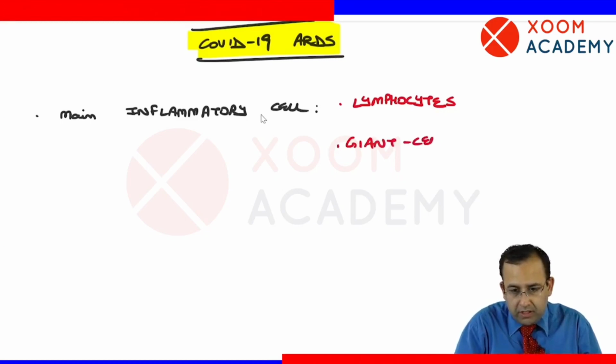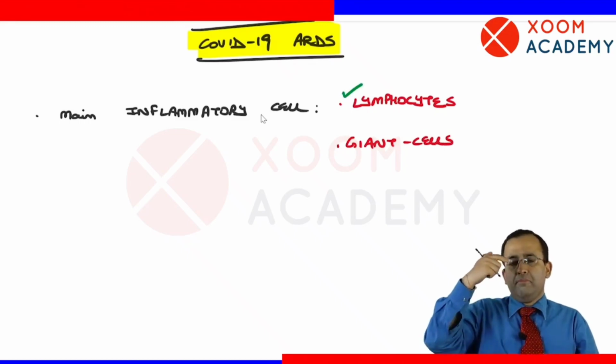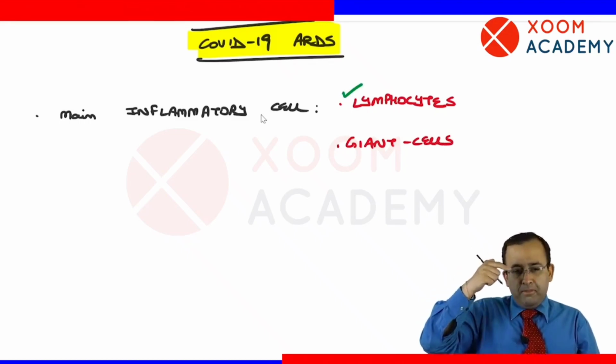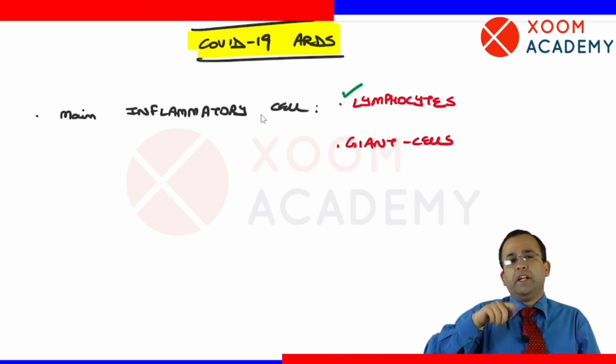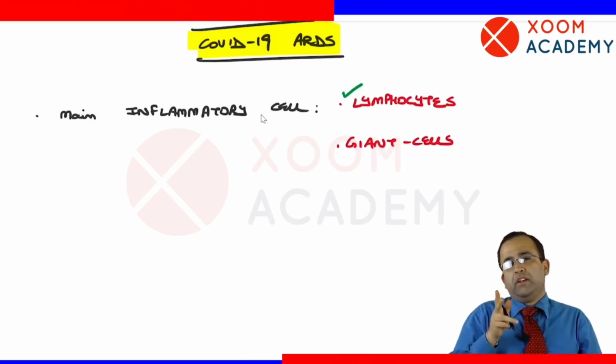But in दोनों में से which is the best answer? Best answer is a lymphocyte. Main inflammatory cell associated with COVID-19 ARDS is a lymphocyte. COVID-19 ARDS main inflammatory cell is lymphocyte.